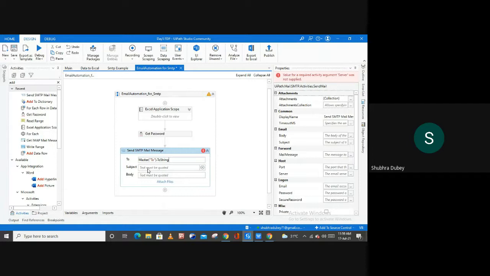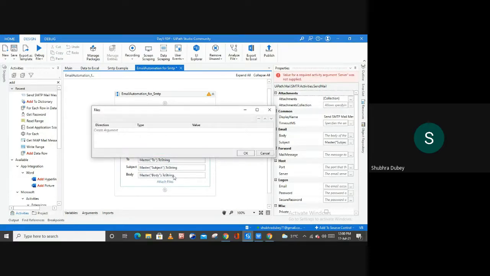And then here I want to use my dictionary again for the subject line, and here you can simply type subject, right? And then again dot coaching. And again here simply mention your master dictionary, and inside of this you can mention the body, and then dot dictionary. And now the main part is where we have to attach the files.